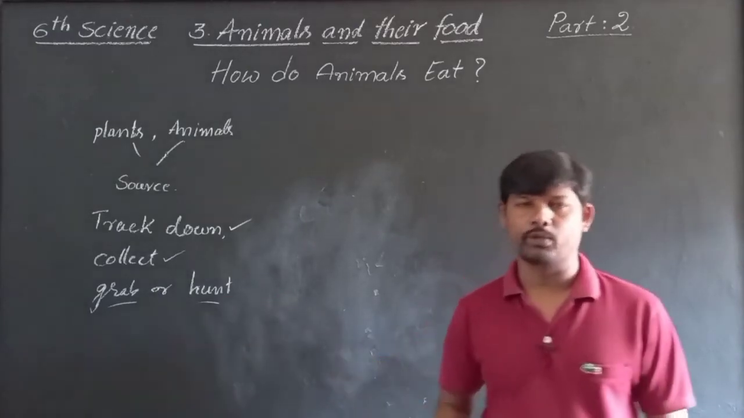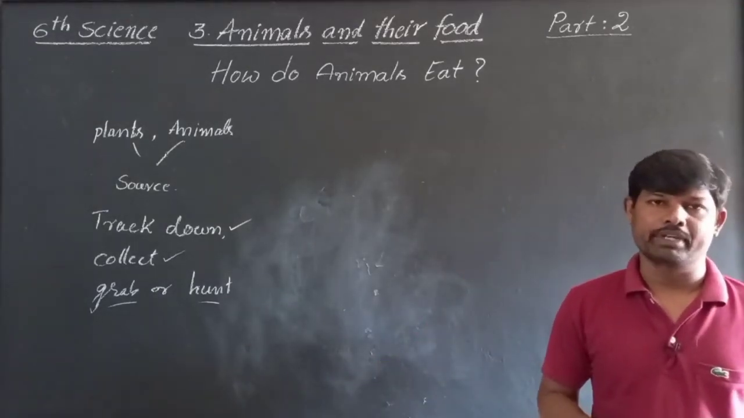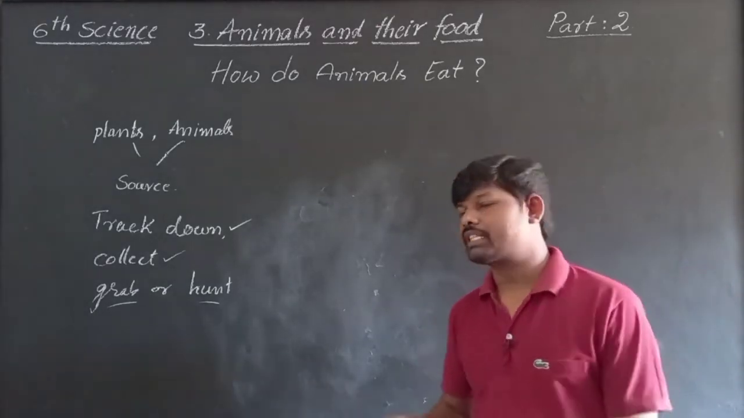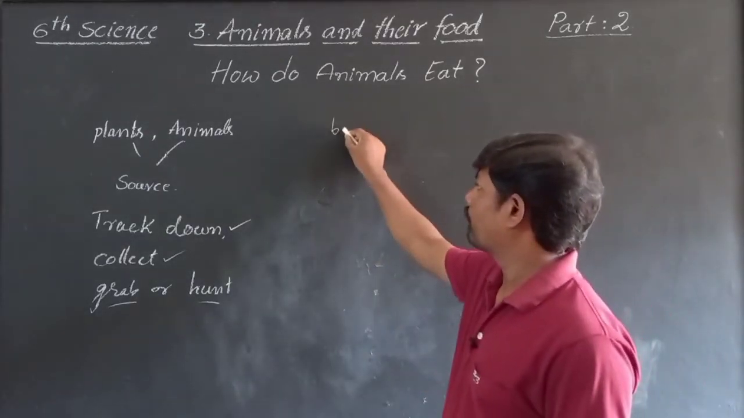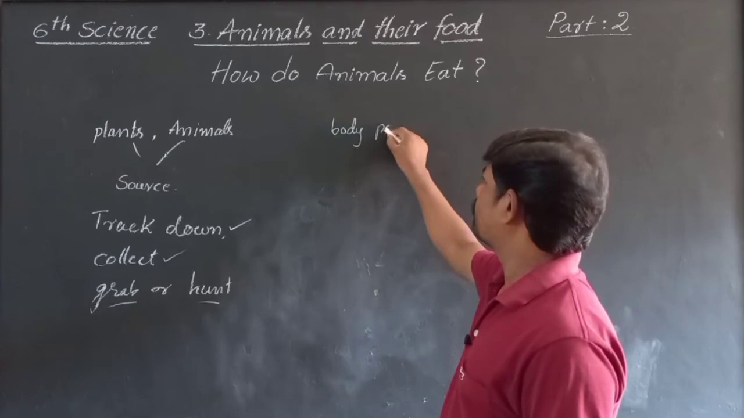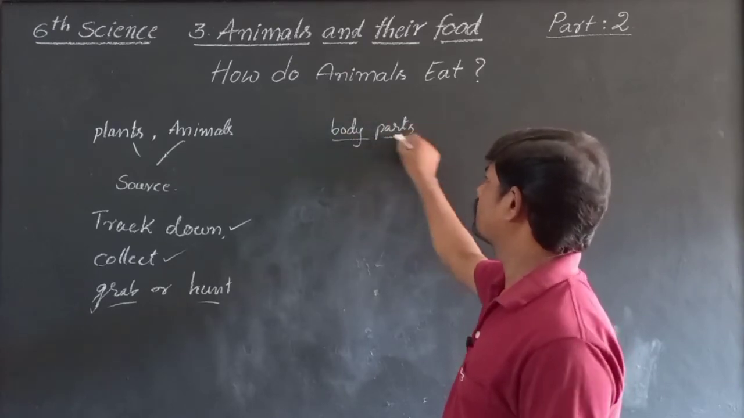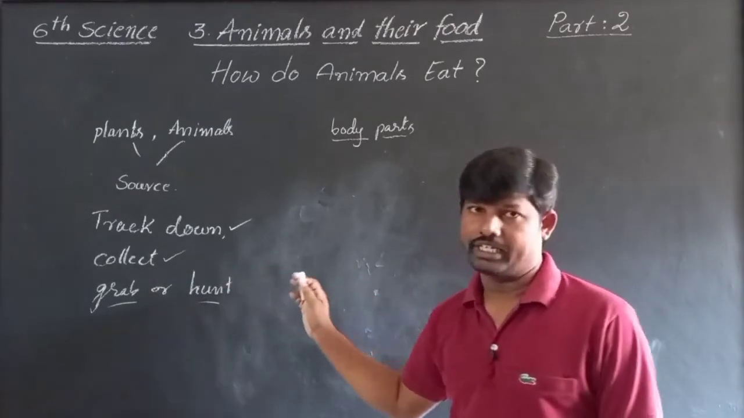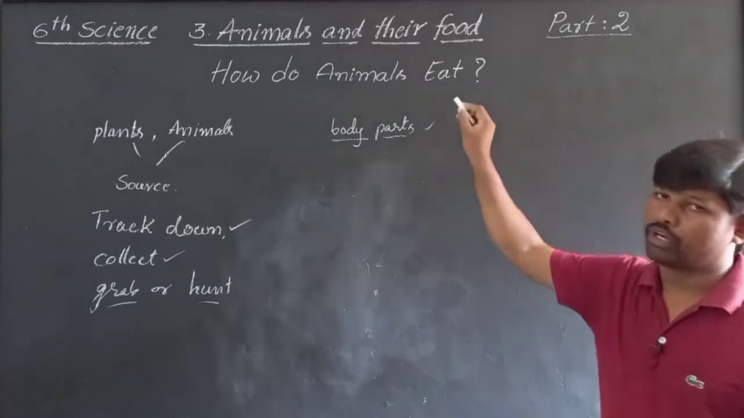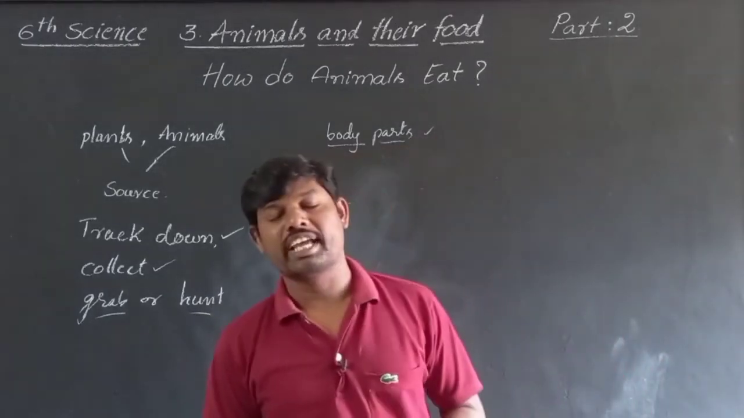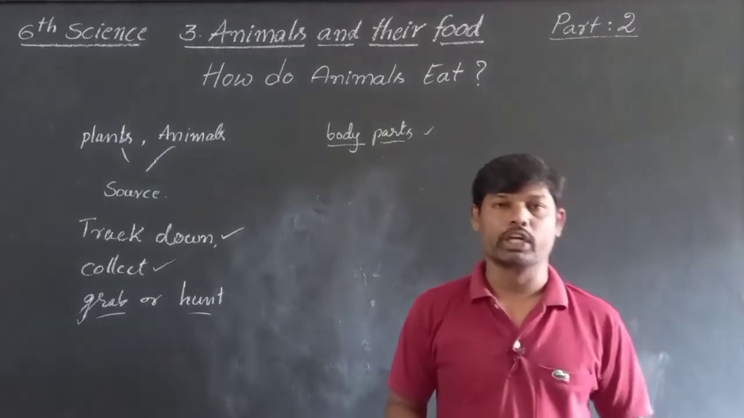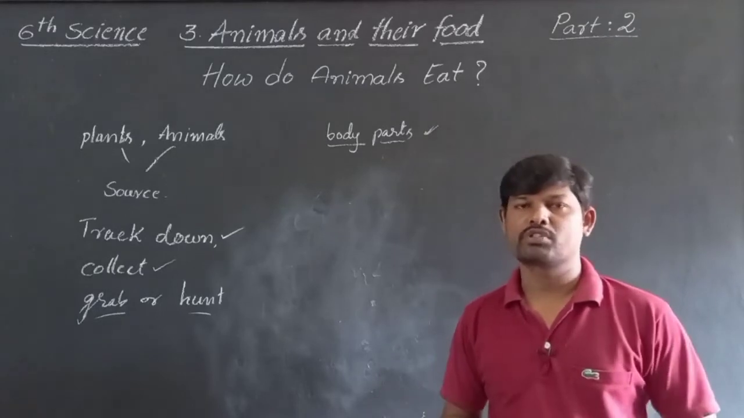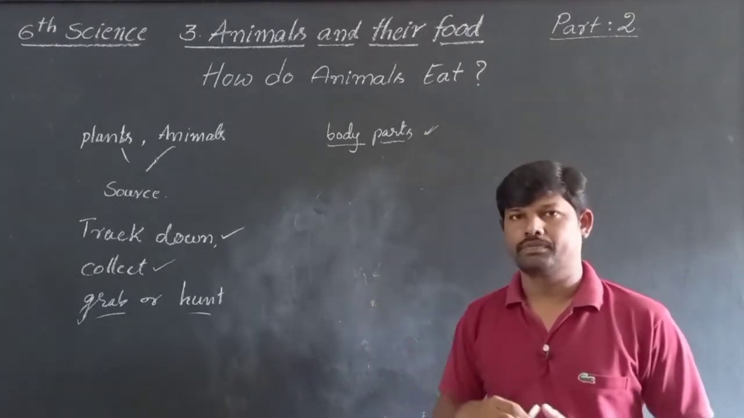As human beings, we use some tools for collecting, grabbing or hunting food. But what about animals? Animals have different body parts. They will use different body parts for tracking down and collecting food, grabbing or hunting. Most of the animals feed regularly. Almost all the animals need regular food.